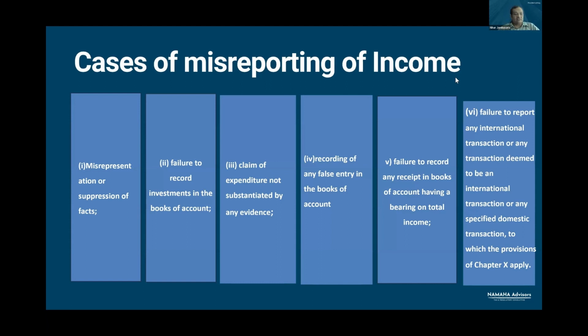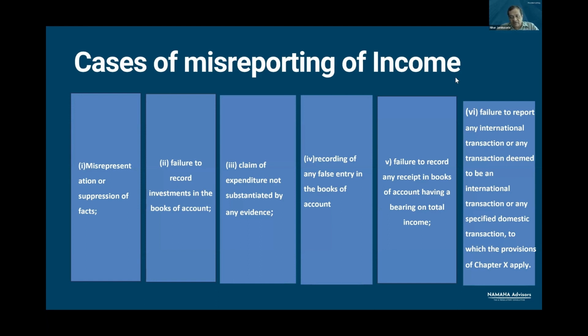But if any international transaction or any specified domestic transaction is not reported, but even if reported, there is no addition to the income because the transaction was done at arm's length price. In that case, there will be no misreporting of income. It is a different matter that under separate penalty provisions for not reporting international transaction or for not reporting specified domestic transaction, penalty would be leviable.